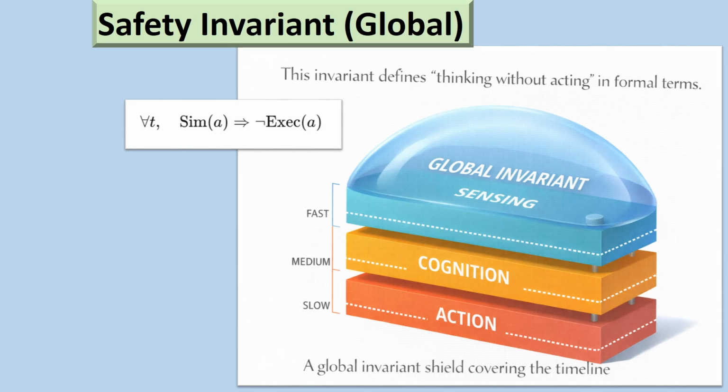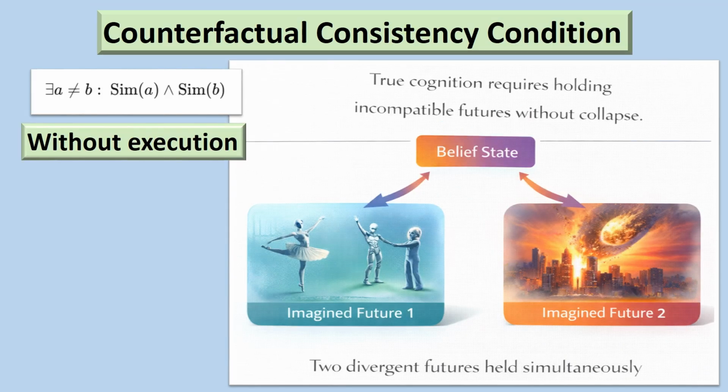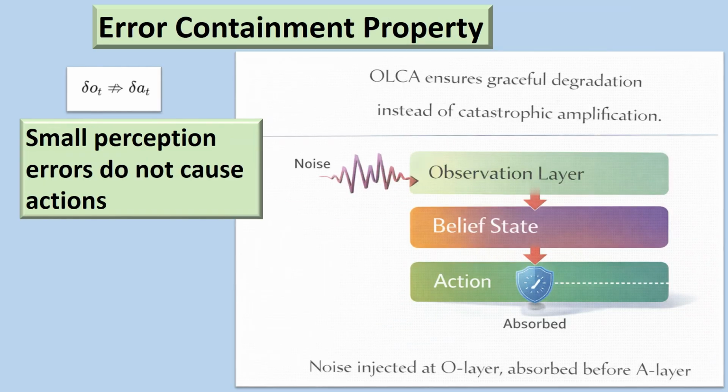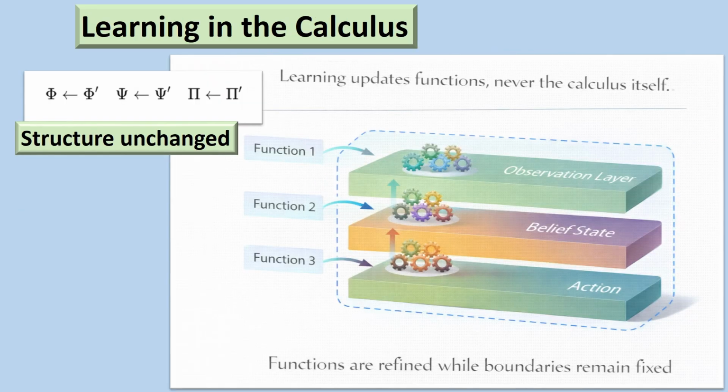Learning updates functions, never the calculus itself. This prevents reward hacking, unsafe shortcuts, and representational collapse. The calculus itself is immutable. Only parameters may change. This trace demonstrates safe non-action as a correct outcome. These guarantees are not empirical, they are properties of the calculus. Once intelligence is expressed as a calculus, safety and cognition stop being hopes and become guarantees.